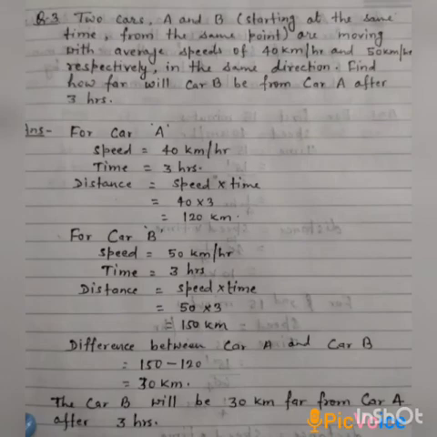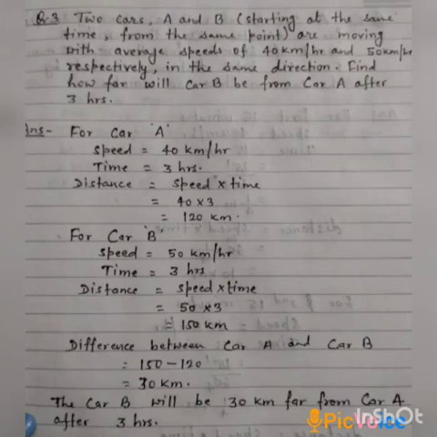Now in question number 3, two cars A and B starting at the same time from the same point are moving with average speeds of 40 km per hour and 50 km per hour respectively in the same direction. Find how far will car B be from car A after 3 hours. Now for car A, the speed is 40 km per hour and time taken is 3 hours. Now we will calculate the distance covered by car A, that is speed into time, 40 into 3, 120 km. The distance covered by car A in 3 hours is 120 km.